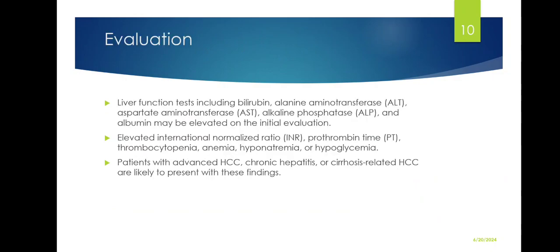When you suspect a patient has hepatocellular carcinoma, what are the steps you will take in evaluation? You start by performing liver function tests that include bilirubin, alanine aminotransferase, aspartate aminotransferase, and alkaline phosphatase, which are our common liver enzymes ALT, AST, and ALP, and albumin, which may be abnormal on the initial evaluation. Elevated international normalized ratio (INR), prothrombin time (PT), thrombocytopenia, anemia, hyponatremia, or hypoglycemia may be noted. Patients with advanced HCC, chronic hepatitis, or cirrhosis-related HCC are likely to present with the above findings.